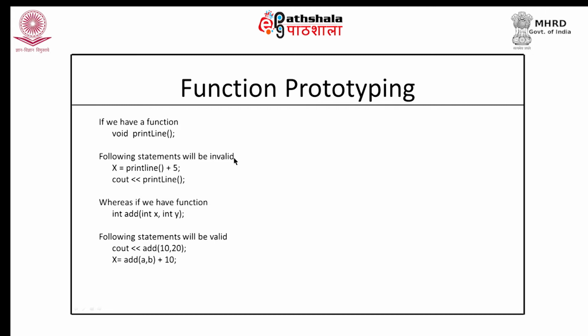What does that mean? Now, you would see that if we call the printline somewhere like this, or if we call the printline at a place like this, both these calls to the printline function are invalid. Why are they invalid? Because here we have written a statement as printline plus 5, which means that for this addition operation, two arguments are required: one is the value received as the return value of the printline function, and the other is 5. But printline function's return type is void and it does not return any value, therefore this is not a valid operation.